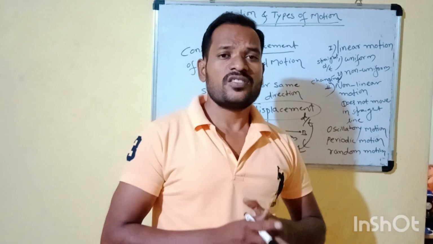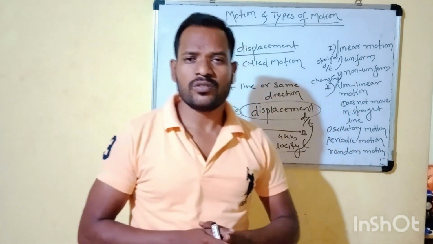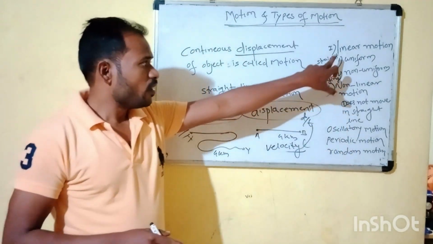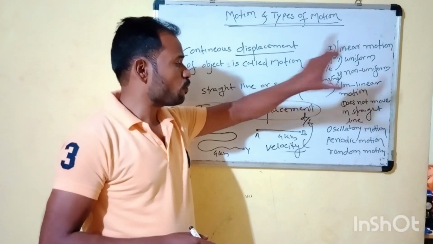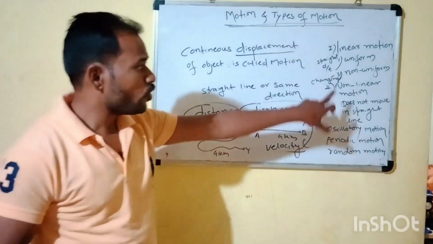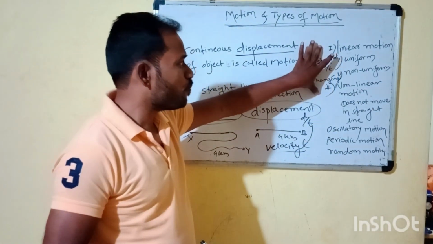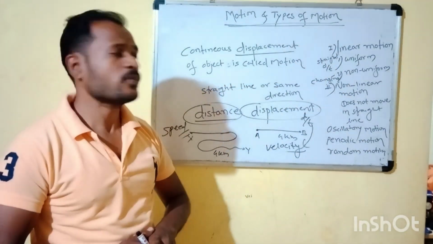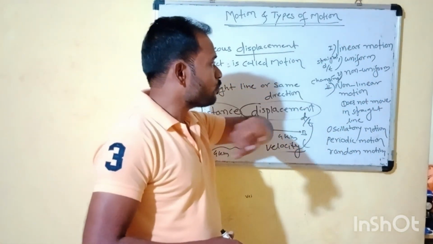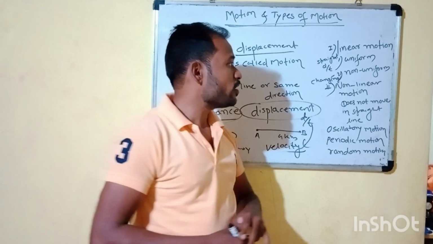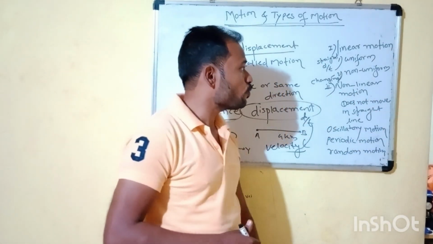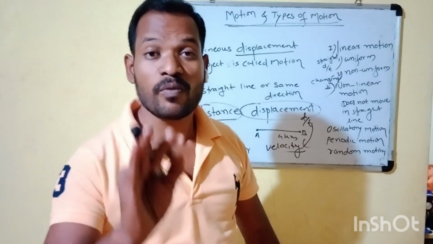Straight line or in the same direction. Direction is most important to us here. What is the difference? Linear motions, then next are the non-linear motions. These are the two main types of motion. The linear motion further has two types, that is uniform linear motion and non-uniform linear